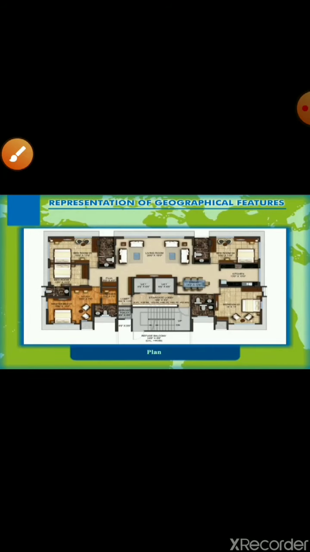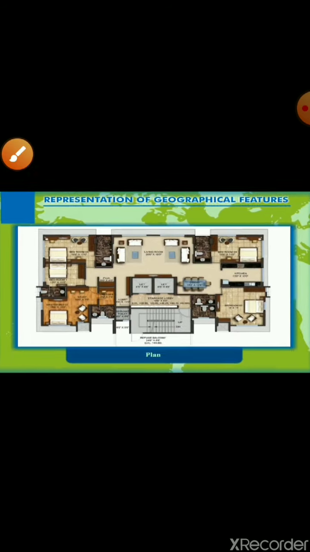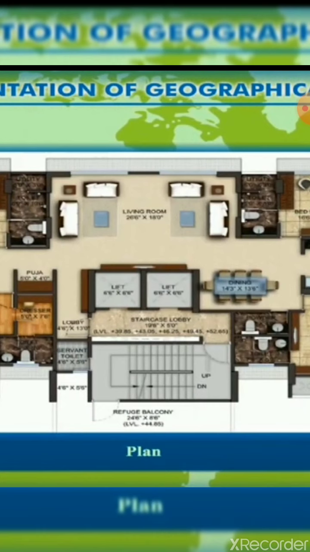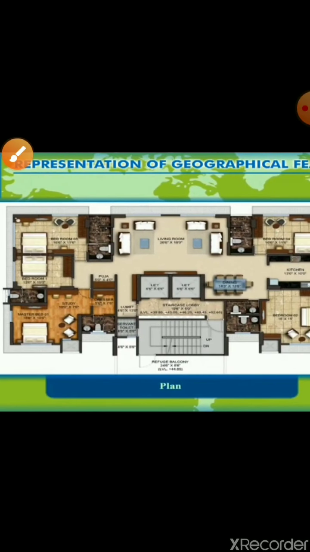Then you can see the hall very easily, right? That is the hall, in a very simple form, and the hall can be seen over here. See this. So what does it show us? It shows us the plan. A map is just showing us the direction and its scale, and in a simple condition, a map shows us where to go and what to do.